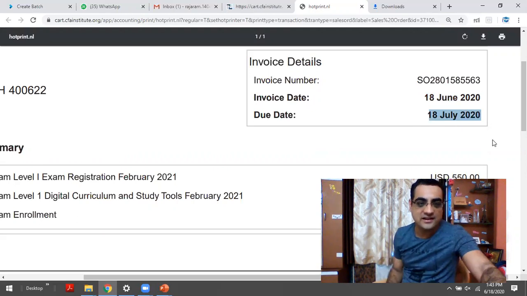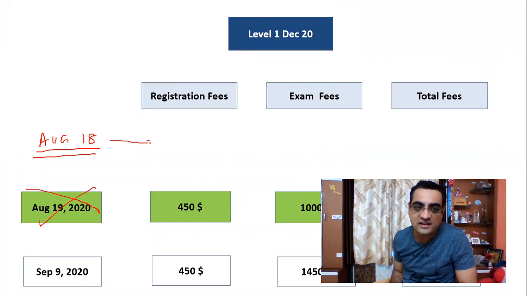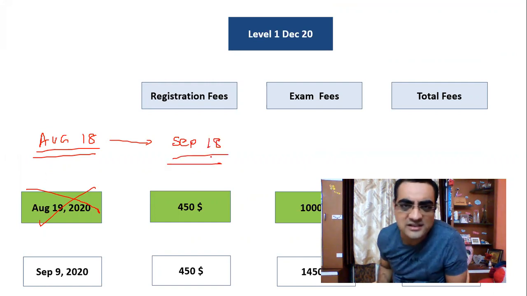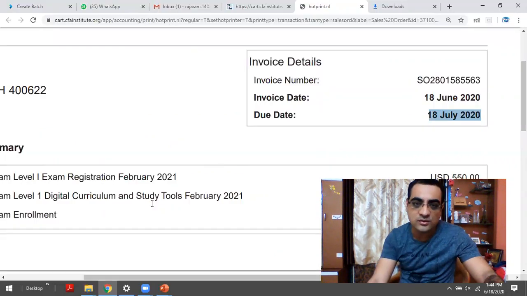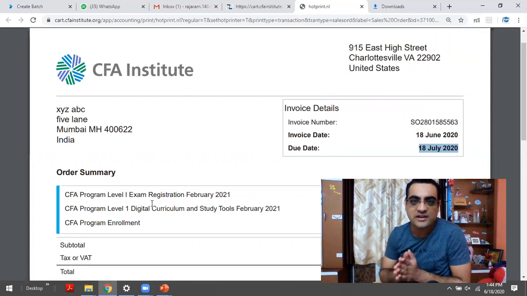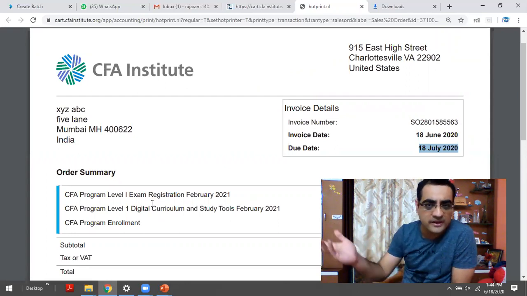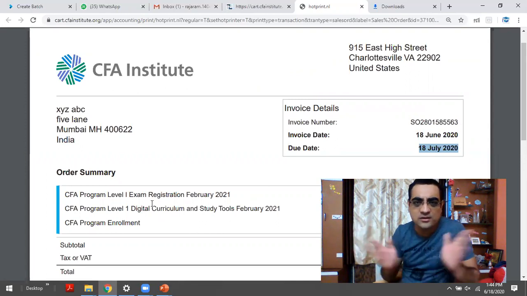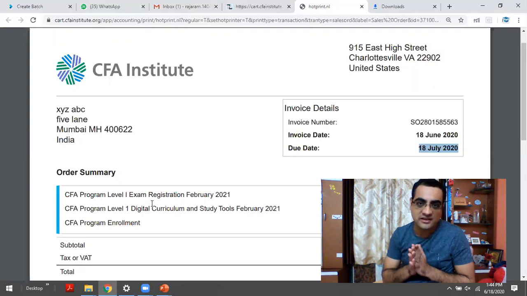That means technically the 19th August deadline will not be 19th August. Technically, with the help of the invoice, I can make this deadline September 18th. And as I said, it is not compulsory, guys, to make the payment of the invoice. In the period of one month, if you decide that you don't want to take the Level 1 exam in December, and want to take it in, let's say, February or May, you can simply not pay for it. It automatically gets cancelled. That's a beautiful part of this invoice.